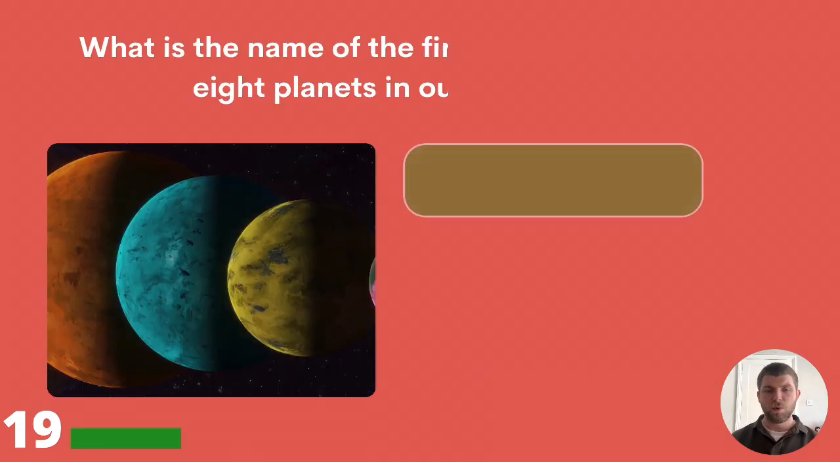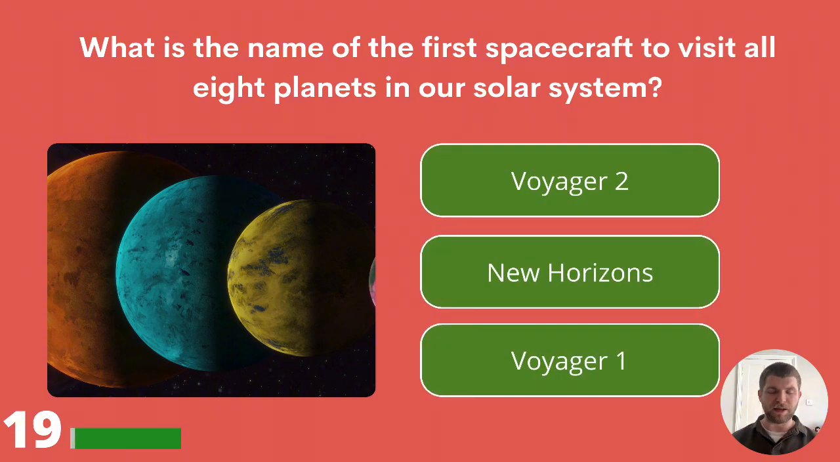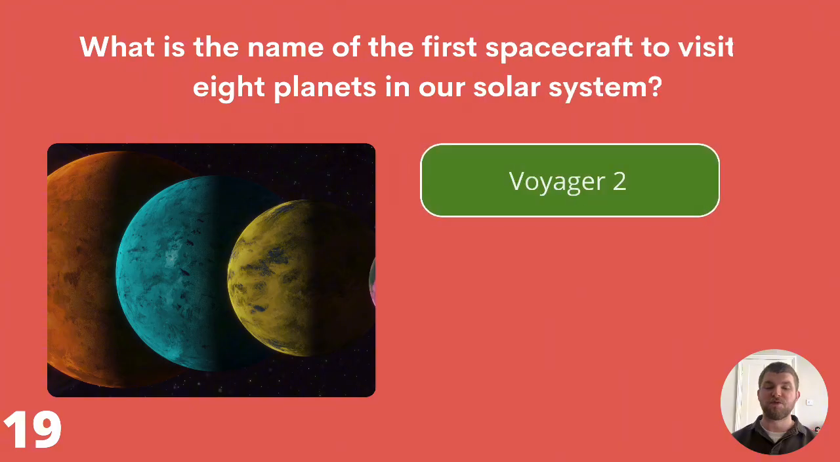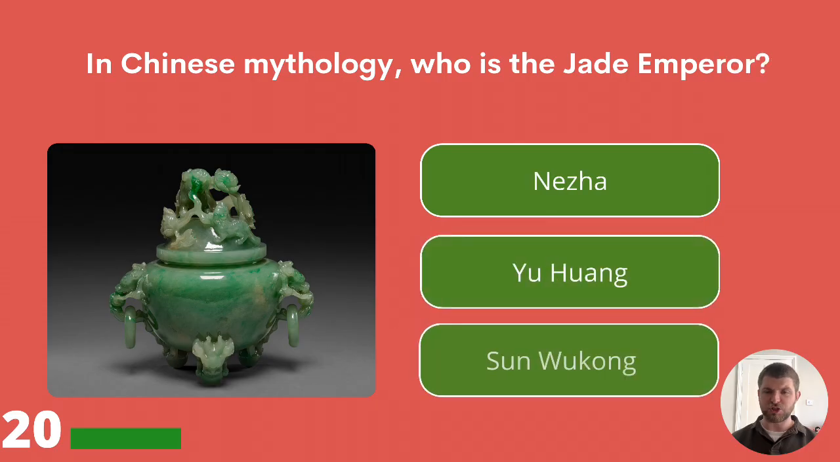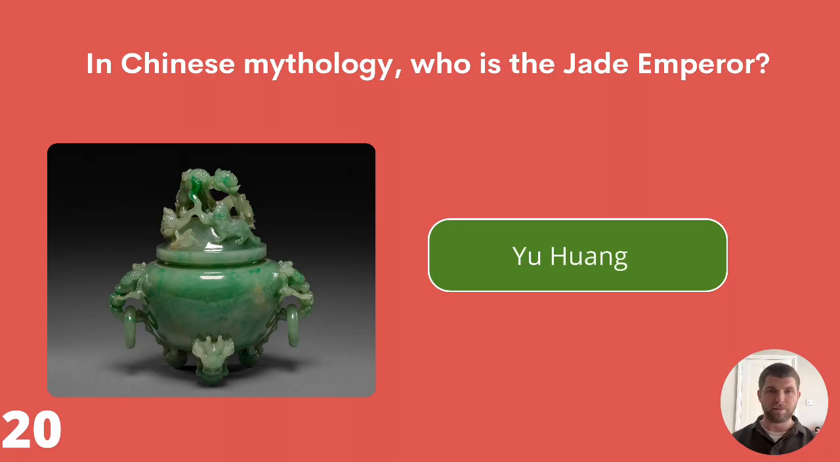Question 19. What is the name of the first spacecraft to visit all 8 planets in our solar system? Voyager 2, New Horizons, or Voyager 1? The correct answer is Voyager 2. Question 20. In Chinese mythology, who is the Jade Emperor? Nezha, Yu Huang, or Sun Wukong? The correct answer is Yu Huang.